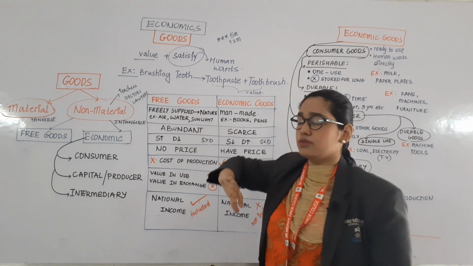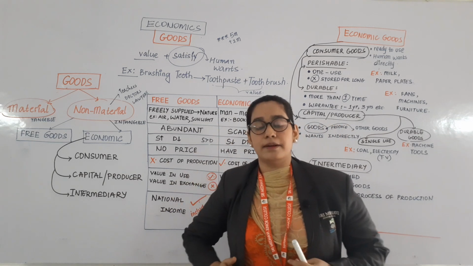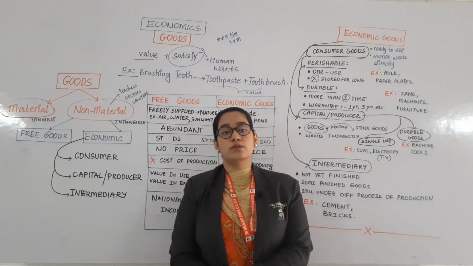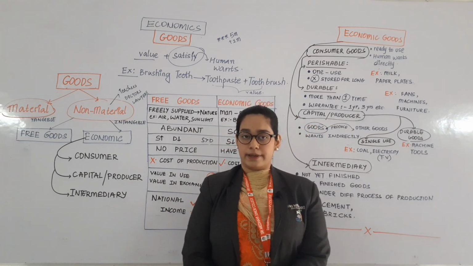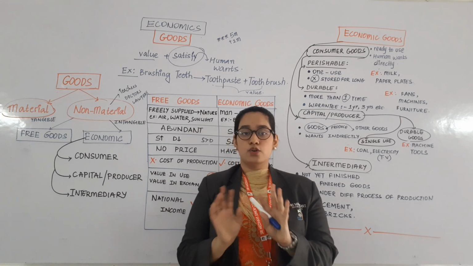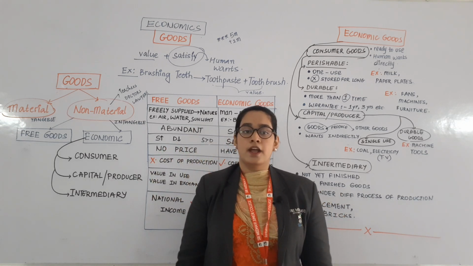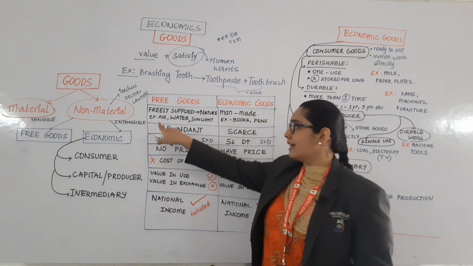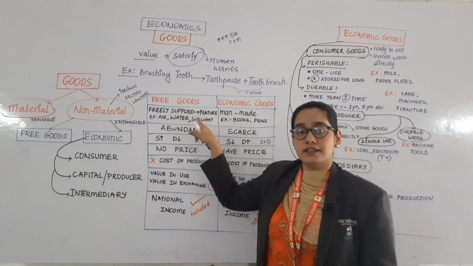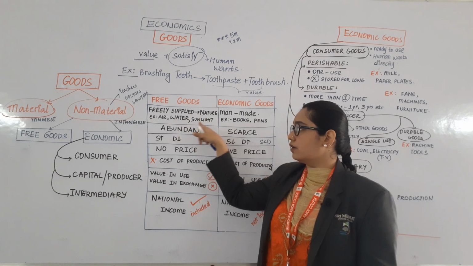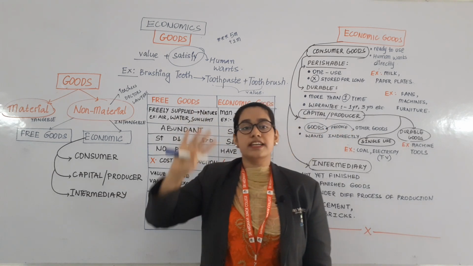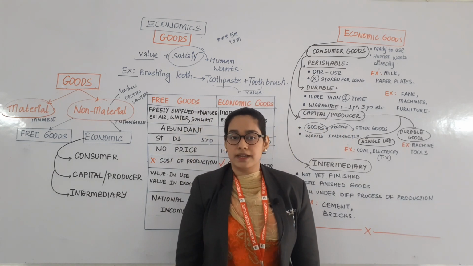Free goods are freely supplied by the nature. Human beings are not making this kind of goods, they are freely supplied. For example, air, water, sunlight, these are all a free gift of nature. Am I right?